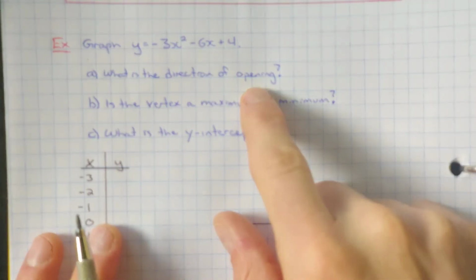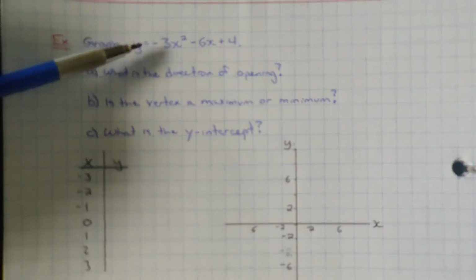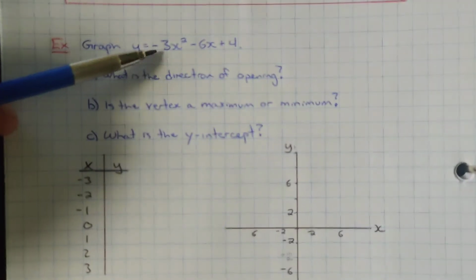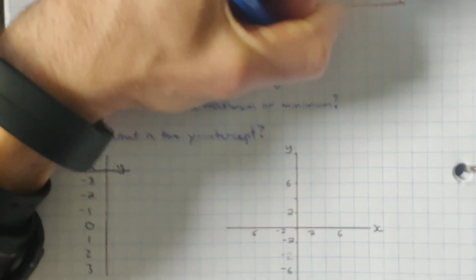So the direction of opening. Well, the direction of opening, is it up or down? That's based on our a value. So we look at our a value and it's negative. The a value in front of the x squared here is negative. That means this opens down.